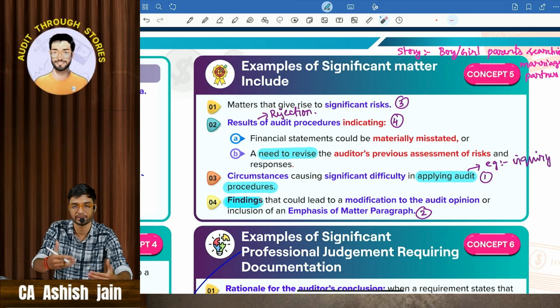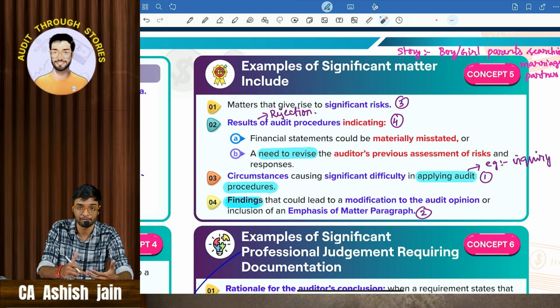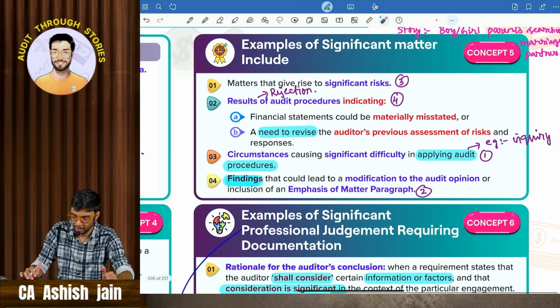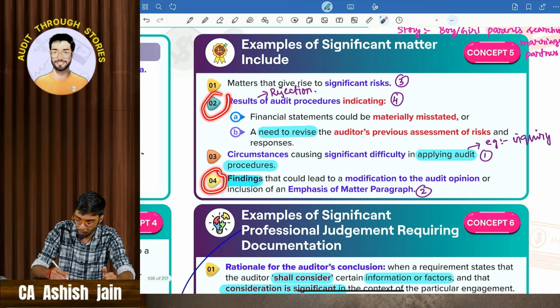Okay, he's not able to discuss with the management because management is giving lots of excuses. He's trying to escape from the situation. So at that point of time, he can consider it as a significant matter and can record it. Okay, can document the things. Then comes the rest of the points, number 2 and 4, which talk about findings.